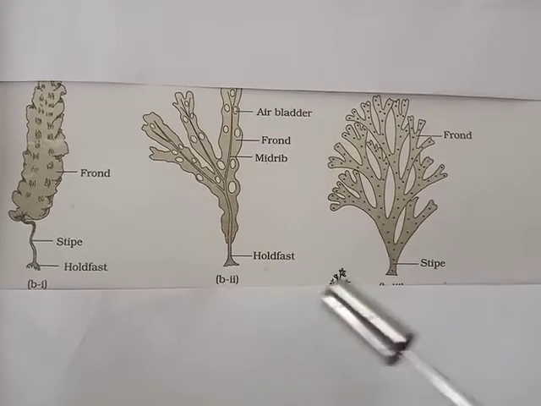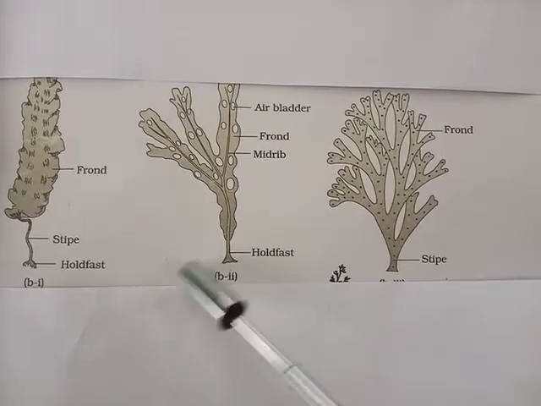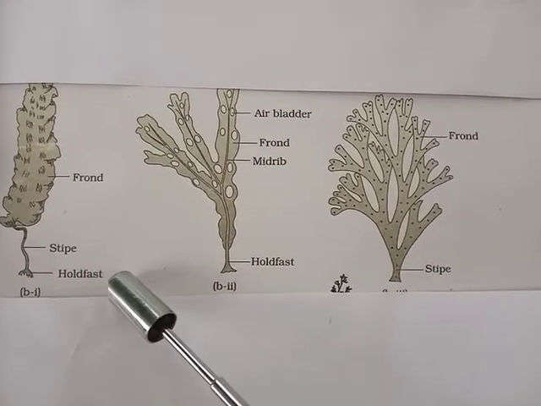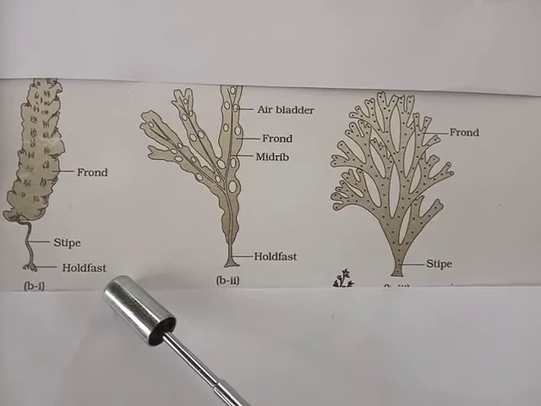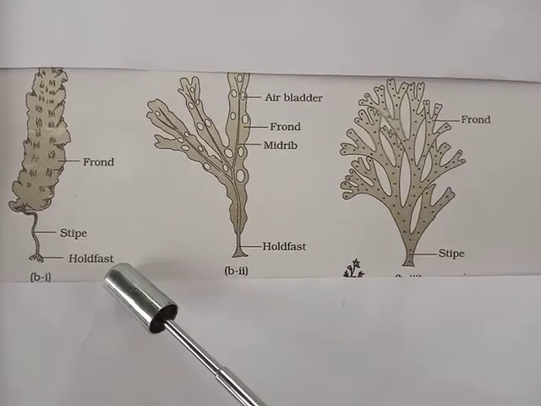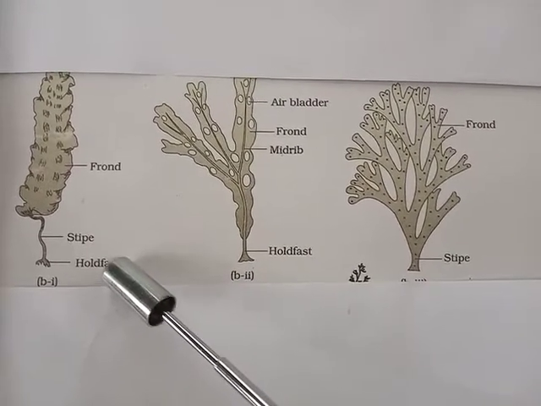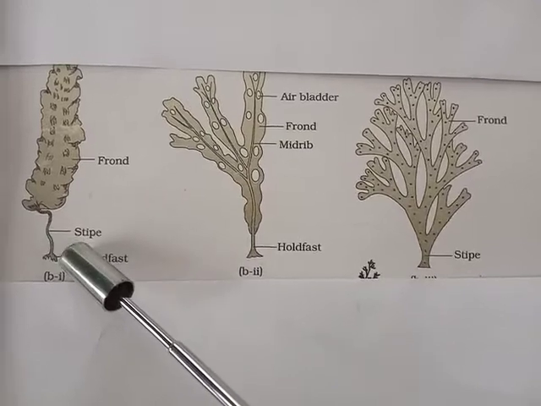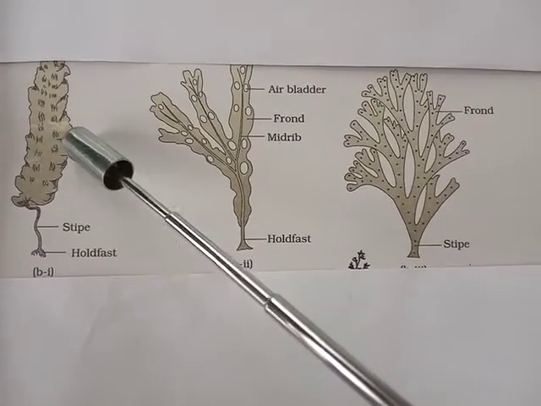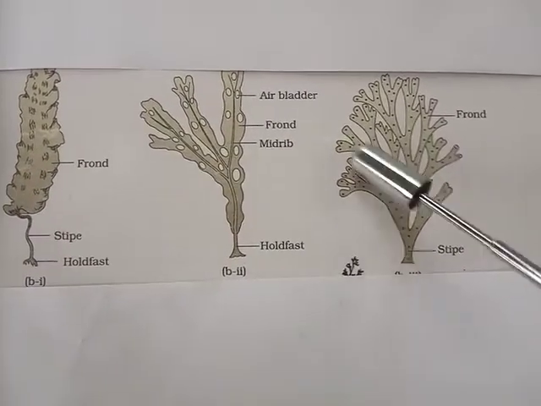For example, we may observe the structure which helps to adhere to the substratum, the holdfast, a stalk-like structure called the stipe, and the photosynthetic organ called the frond.